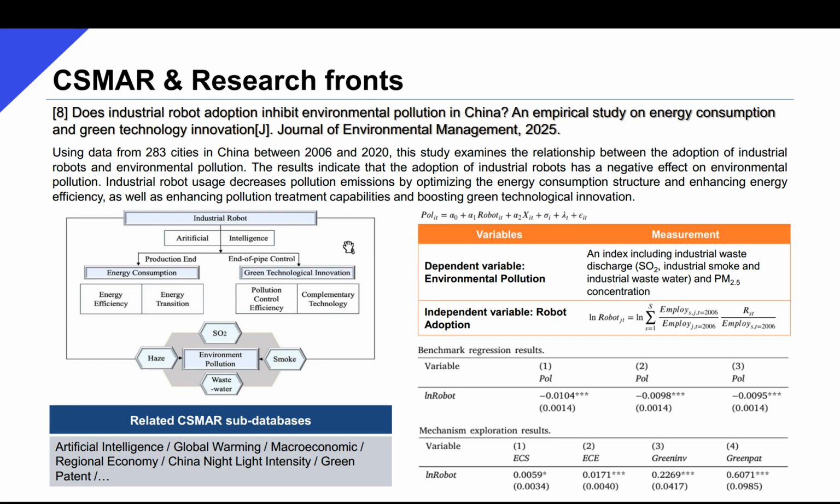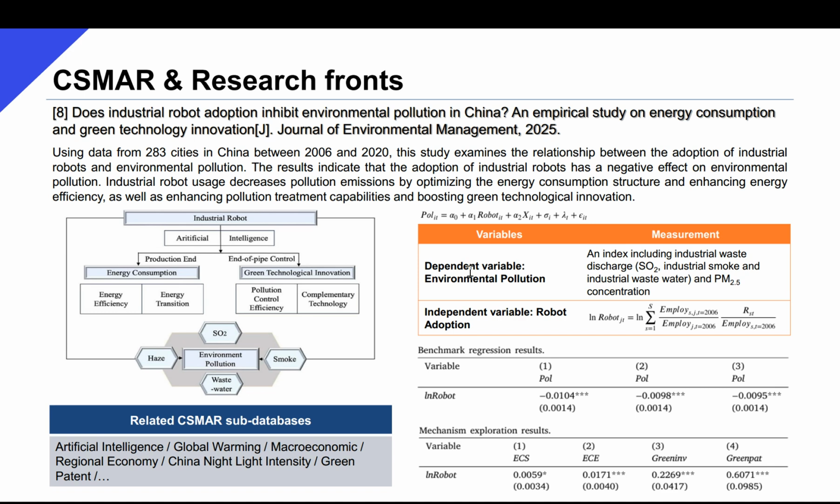The dependent variable of this study is environmental pollution, measured by an index system including industrial waste discharge and PM 2.5 concentration, data for which can be found in the subdatabase global warming.